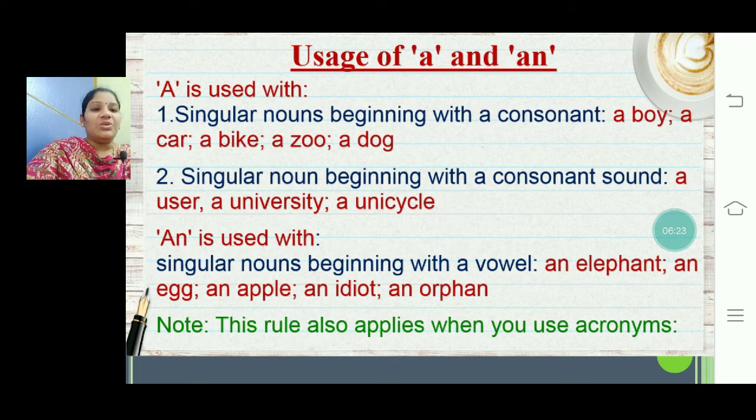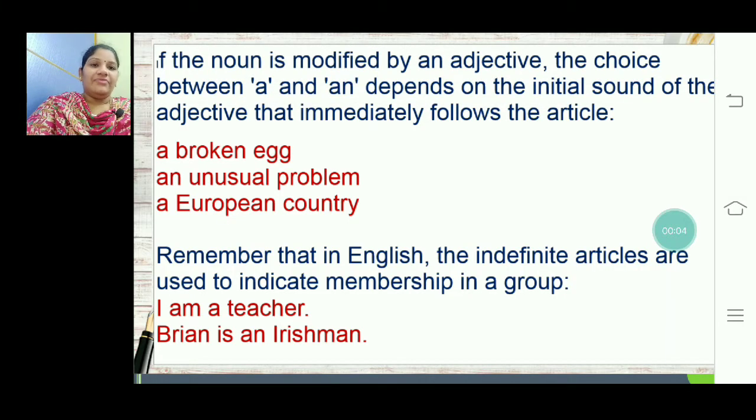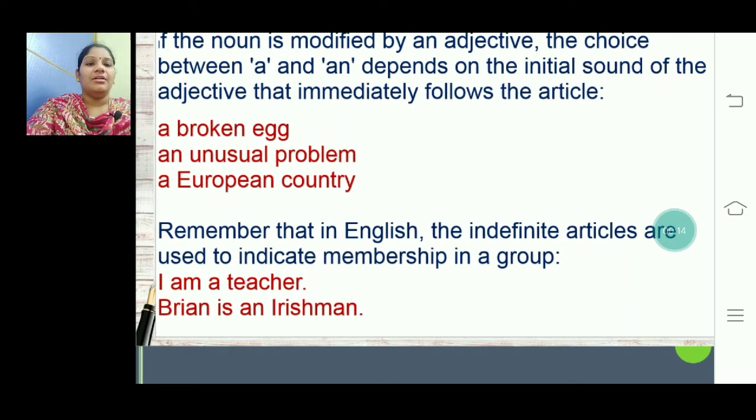So this rule is applicable when you use acronyms as well. Next, if the noun is modified by an adjective, the choice between a and an depends on the initial sound of the adjective that immediately follows the article. For example, a broken egg. Here the adjective used is broken.